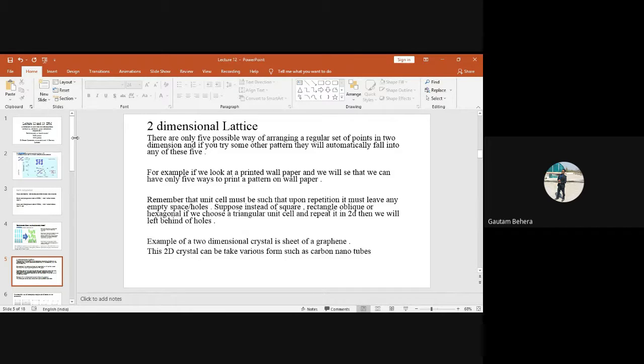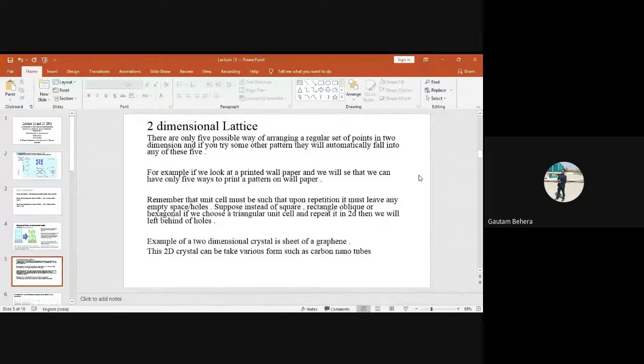So 2D lattices, okay, fine. We can also have unit cells. Anybody remember unit cells? What is a unit cell? Nobody remembers unit cells? A unit cell is the smallest building block of a crystal, right?